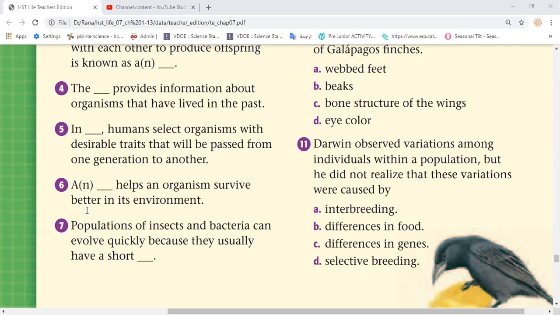Question number 6. Adaptation helps an organism survive better in its environment. Yes, Laura, you can answer this question. Adaptation. Adaptation, good. Question number 7. Populations of insects and bacteria can evolve quickly because they usually have a short generation time. I can't hear you. Generation time. Generation time, okay.